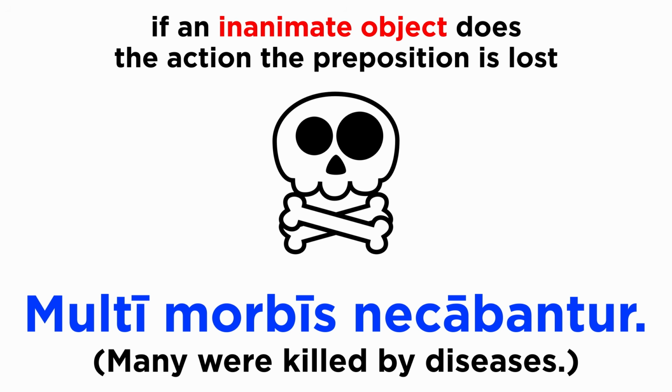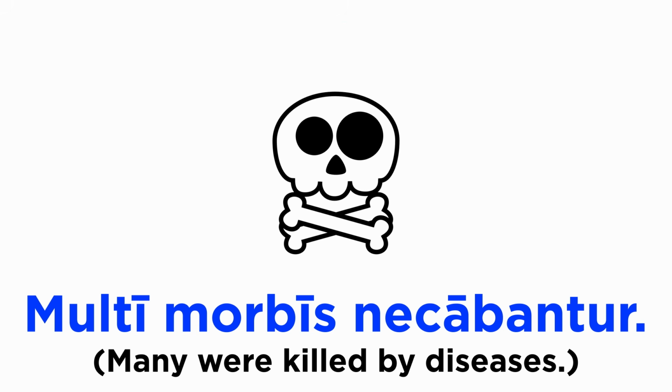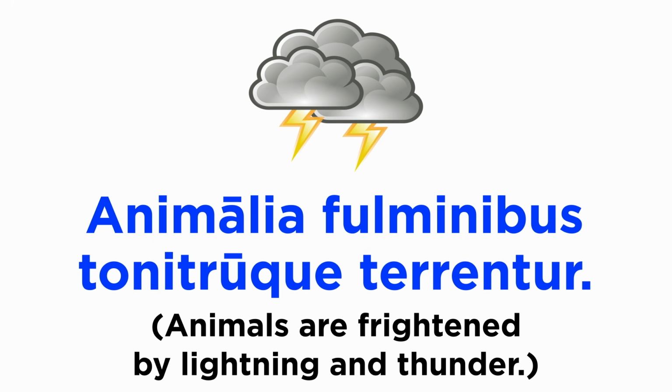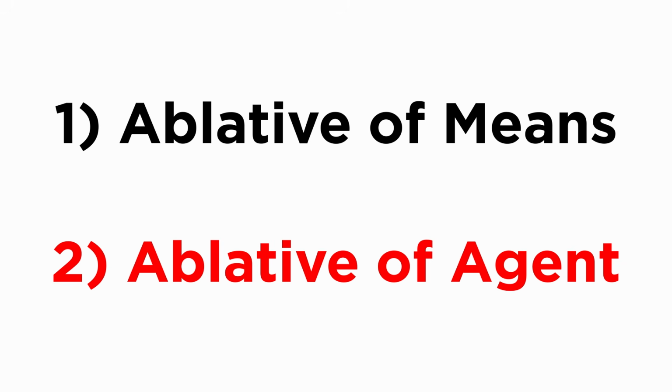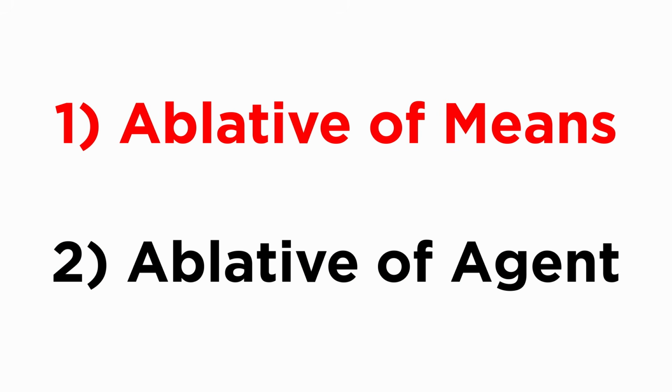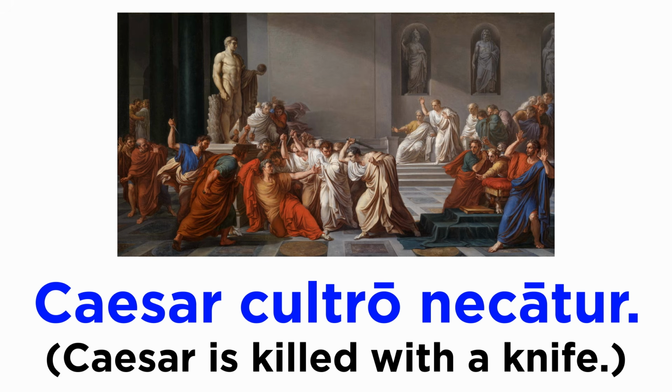When the action is performed by something inanimate, in Latin the preposition is lost. Multi morbis necabantur. Animalia fulminibus tonitruque terrentur. The ablative of agent is completely different from the ablative of means, or instrumental ablative, because means describe the things by means of which something takes place. Caesar cultro necatur.